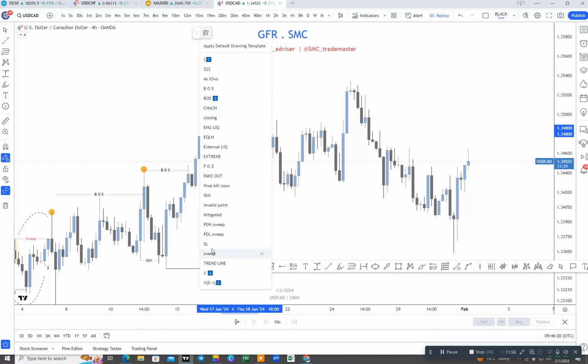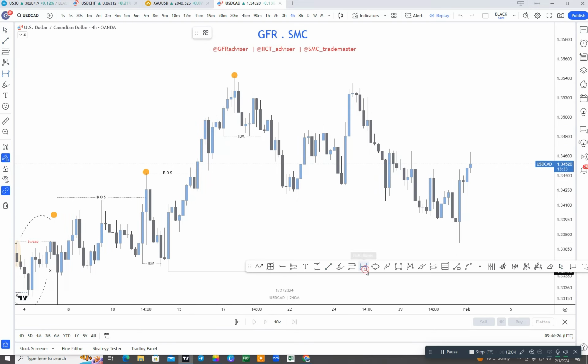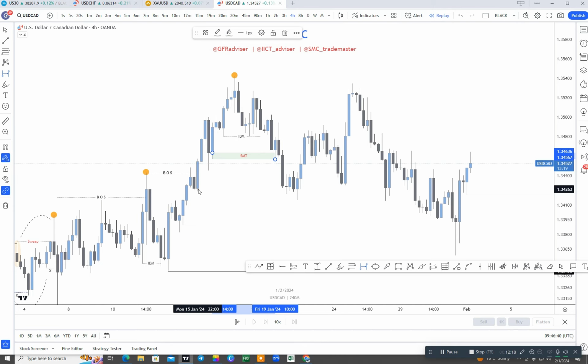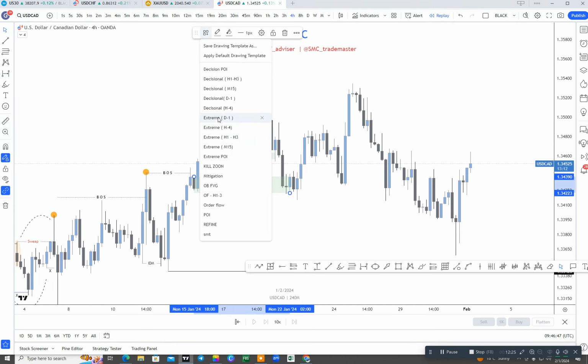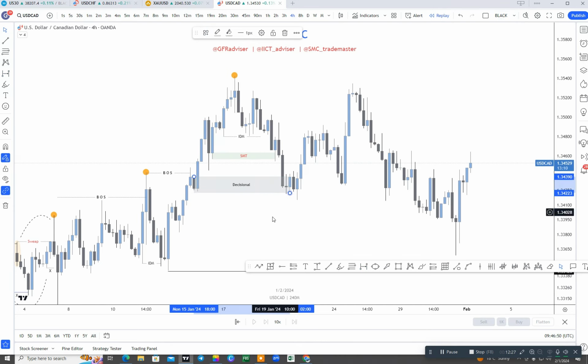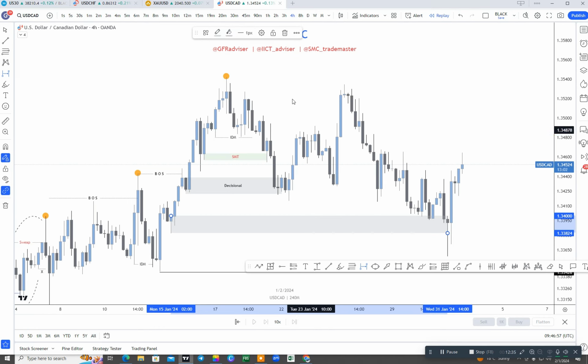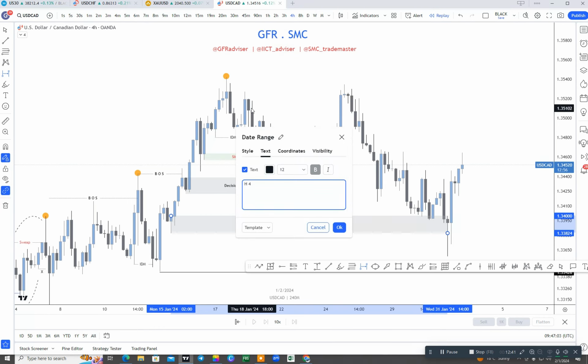As all of you know, after taking out the inducement, we were looking for the buy here. Where were the possibilities of buy? First of all, the first order block will always be a smart money trap. Here was our first order block, and here was our second decisional order block, but the market did not hold that order block. Then where was our extreme order block? If you see here, this OB was our extreme level order block in the 4-hour time frame. It was our 4-hour time frame POI. Why is this our POI?